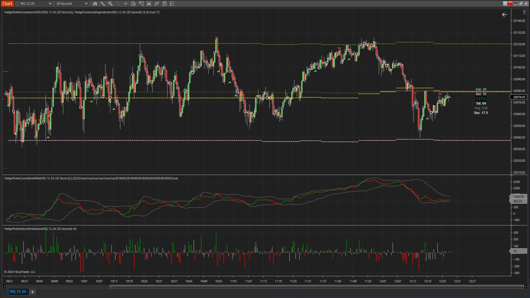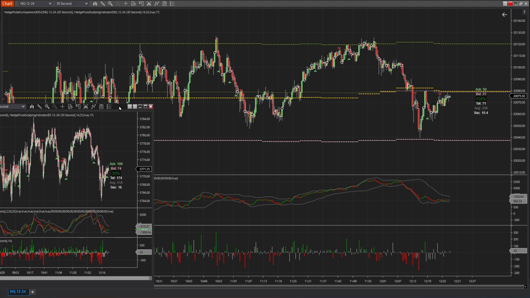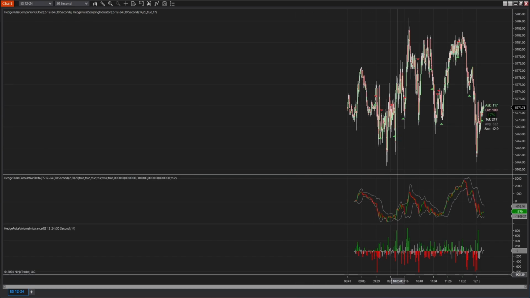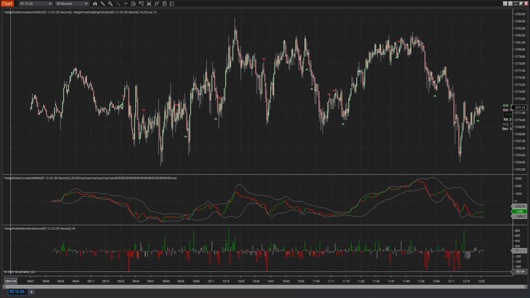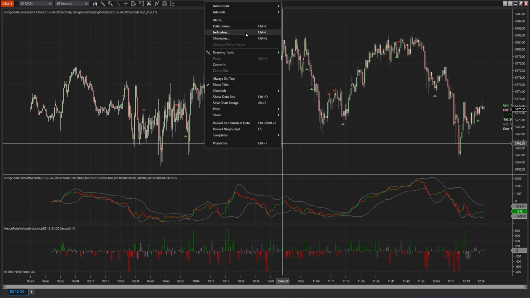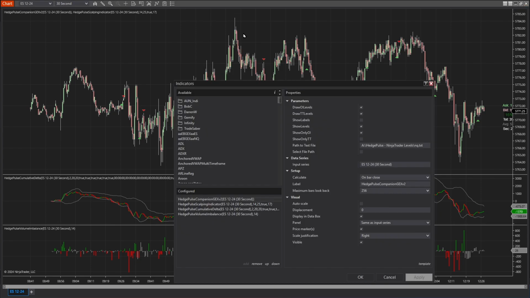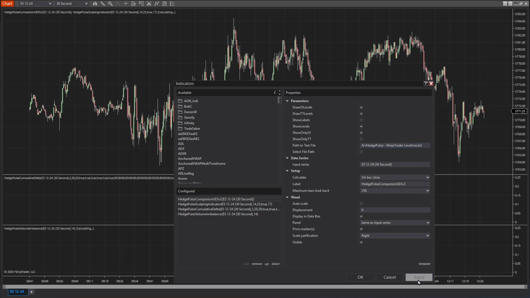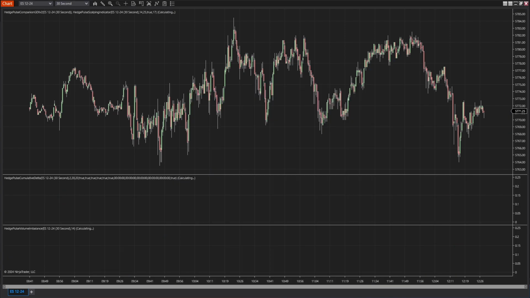But yeah, let me pull up ES and show you how you change this. So I made a duplicate window of the NASDAQ chart we were just looking at, but we have ES pulled up. So you go to indicators, the HedgePulse Companion GEX indicator is what we've been going over. I want to look at ES though. So I type ES there, hit apply. Let this load up.